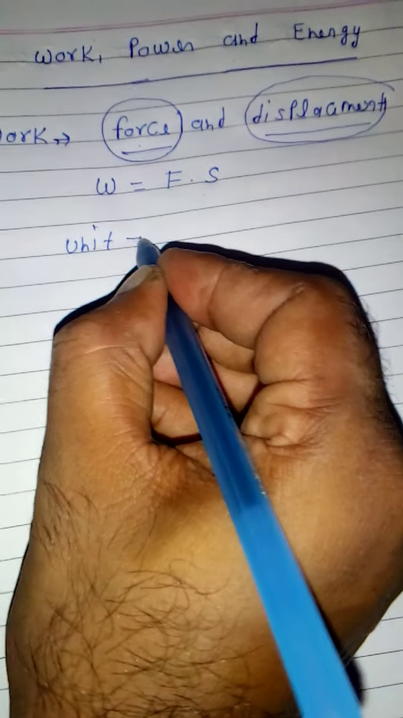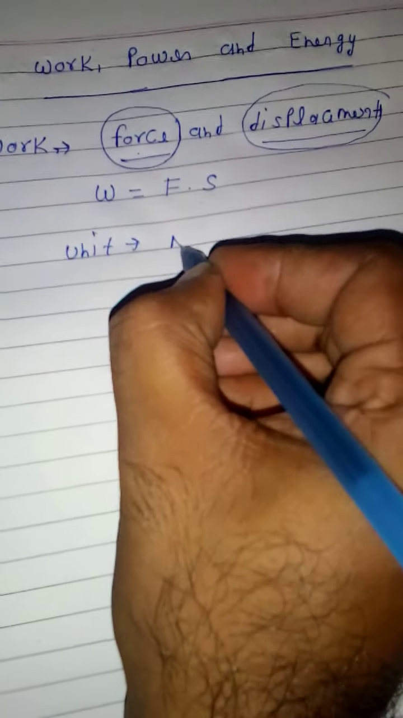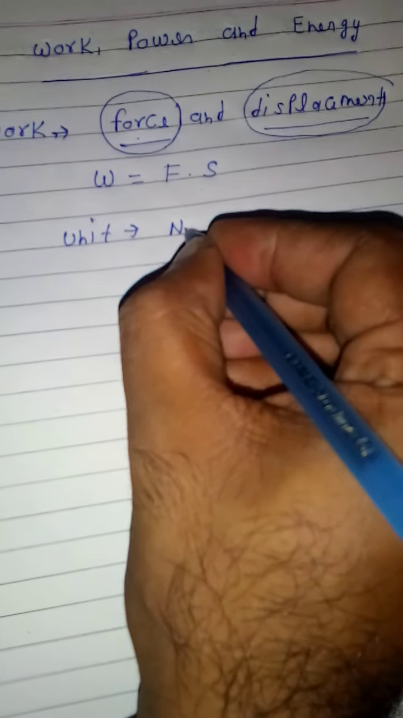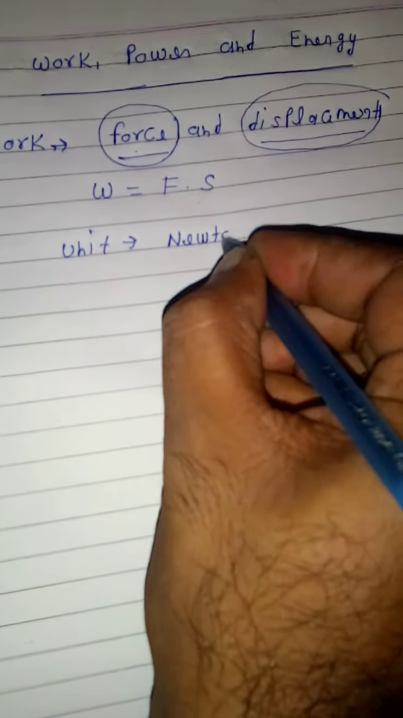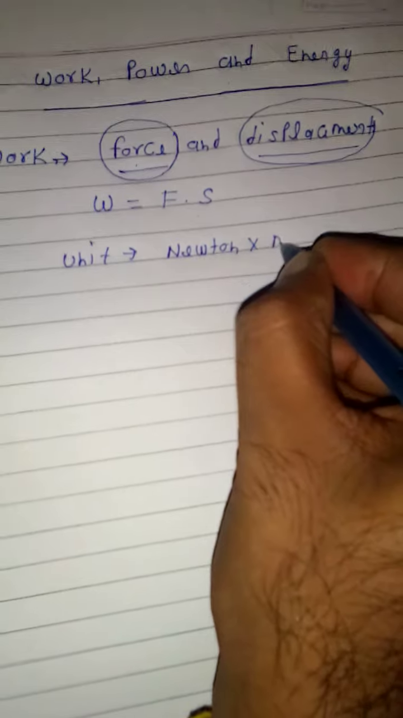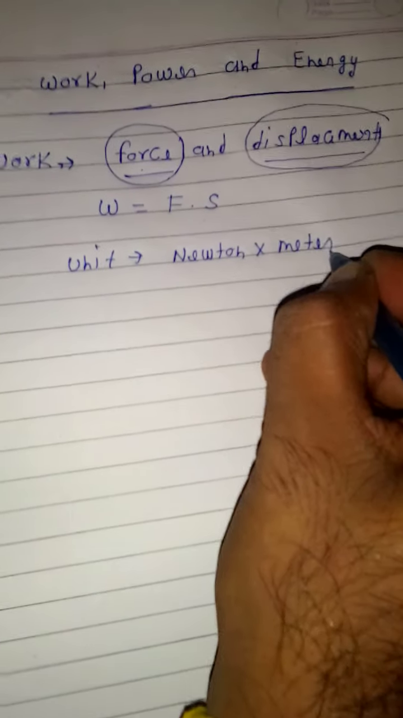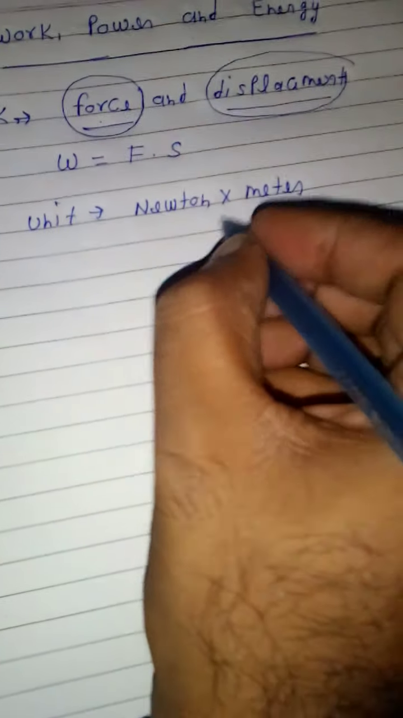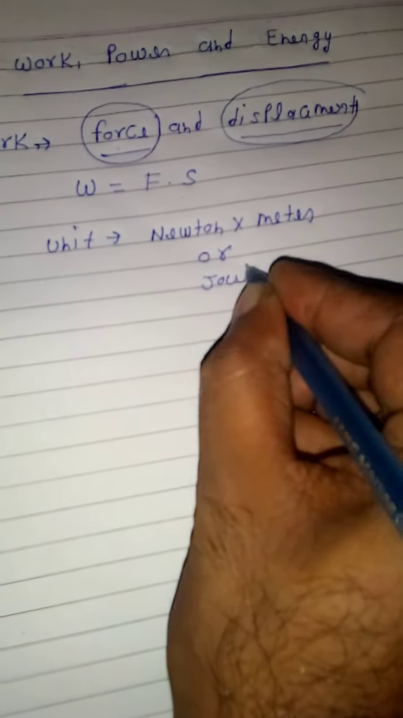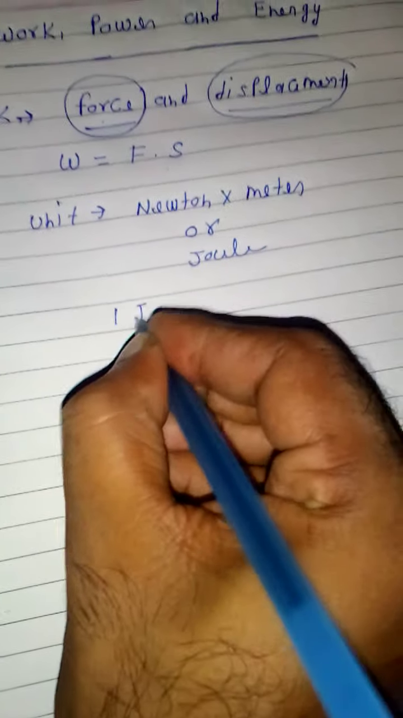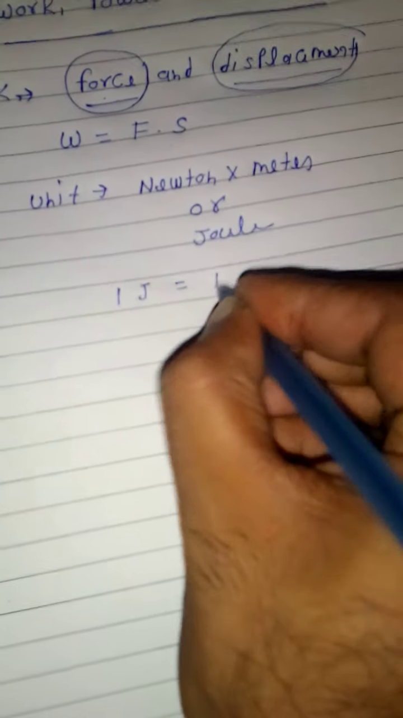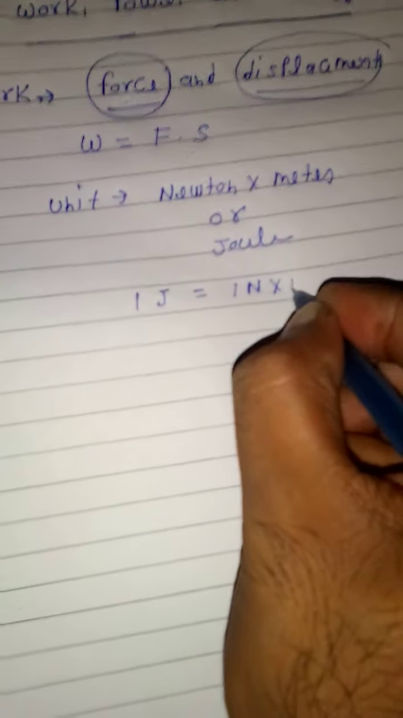So according to the formula, the unit of force, we know very well, is Newton, and the unit of displacement is meter. So Newton into meter, and Newton into meter is also written as joule. Okay, joule. So we can write 1 joule is nothing but 1 Newton meter.